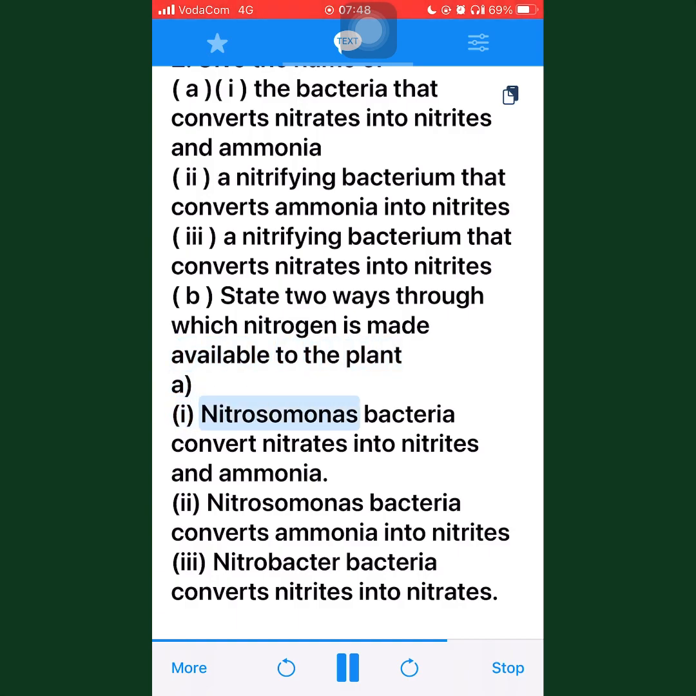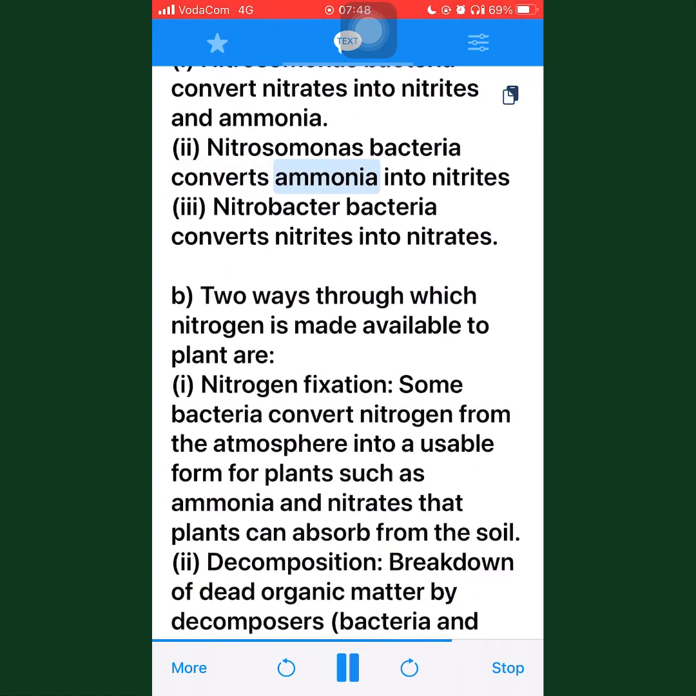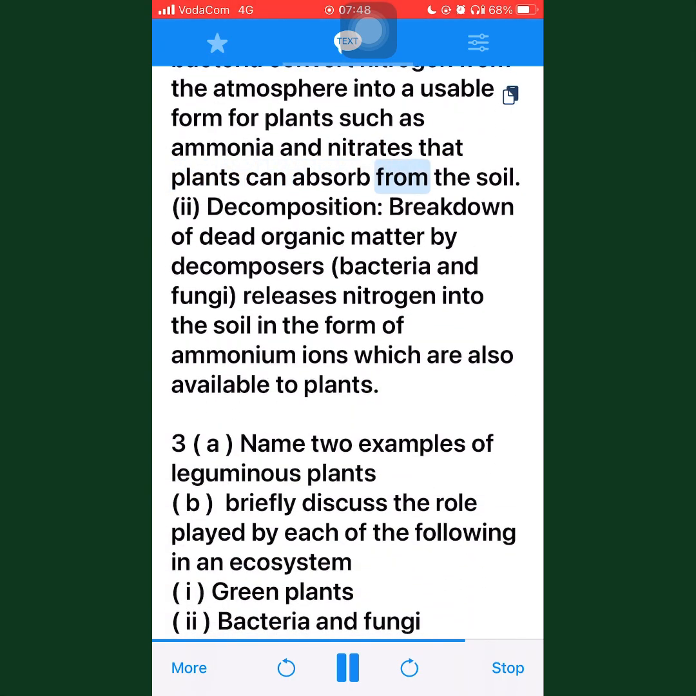2. 1. Nitrosomonas bacteria convert nitrates into nitrites and ammonia. 2. Nitrosomonas bacteria convert ammonia into nitrites. 3. Nitrobacter bacteria convert nitrites into nitrates. B. 2 ways through which nitrogen is made available to plants are: 1. Nitrogen fixation. Some bacteria convert nitrogen from the atmosphere into a usable form for plants such as ammonia and nitrates that plants can absorb from the soil.